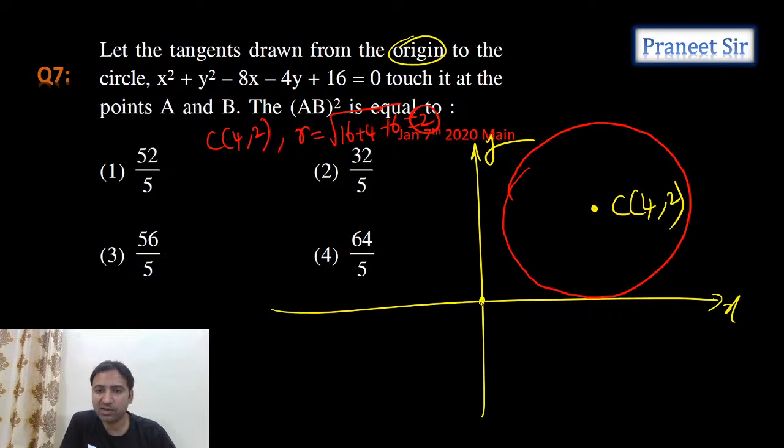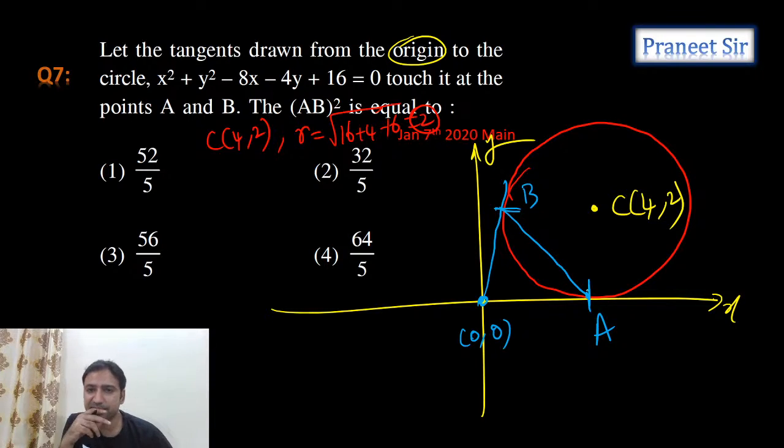Let's say here the origin is there. If you draw tangents from the origin, it is touching somewhere here, let's say. So this point is A and this point is B. So he is asking AB length is how much?